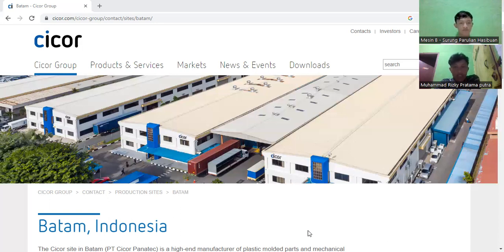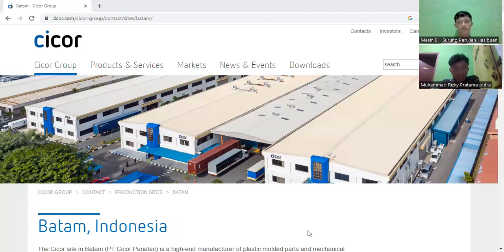The site is located in Batam, just an hour away from the Sisor site in Singapore. In combination with Singapore, the site offers engineering, plastic injection molding, vertical integration, secondary processes and assembly services.